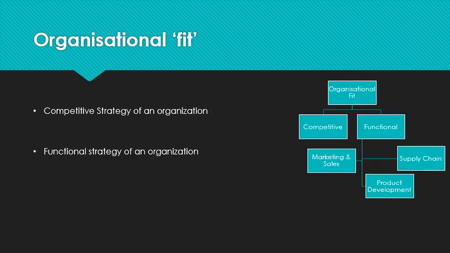We have developed a model to demonstrate the organizational fit of an industry which operates on a large scale. Applying that model to Reliance Industries, the organizational fit of Reliance can be classified into two types: competitive strategy and functional strategy. And functional strategy is later divided into three fields, which are marketing and sales, supply chain, and product development.